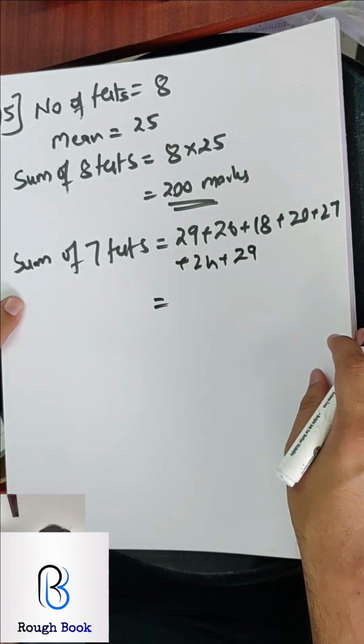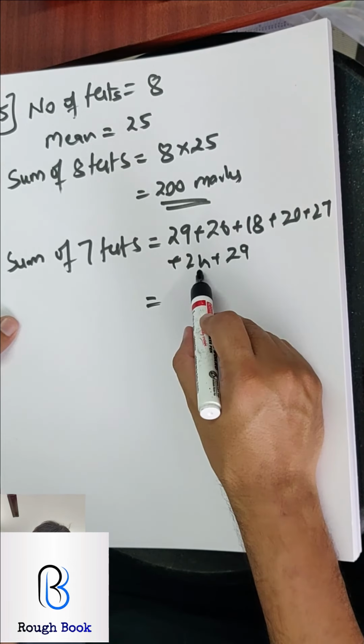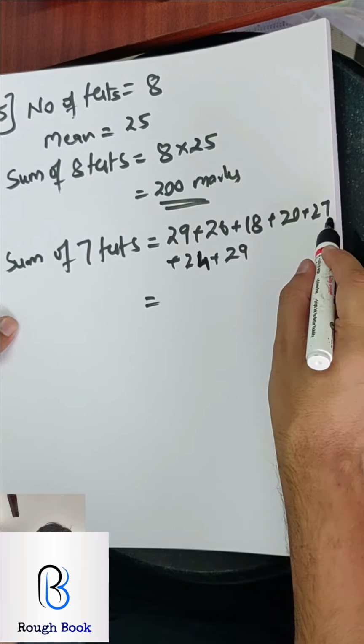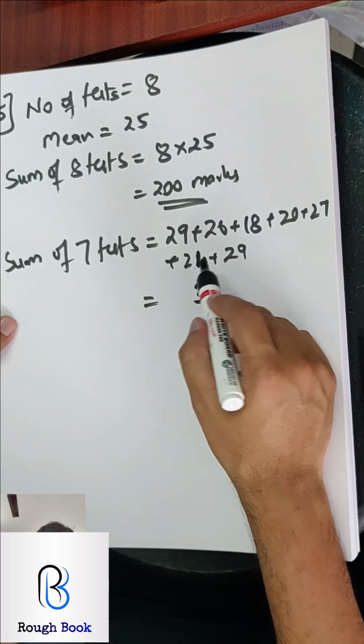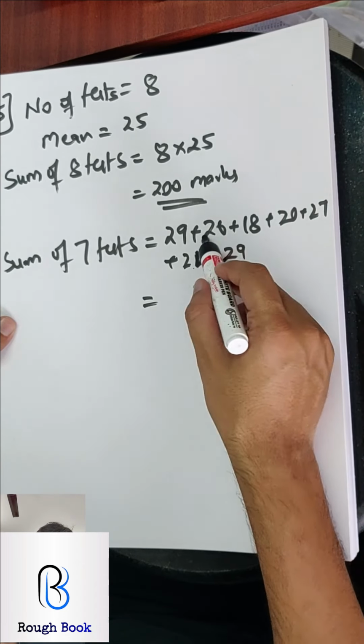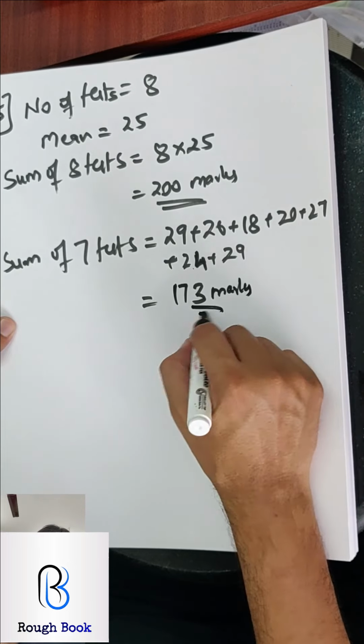So these are the marks for 7 tests. Let's add 1, 2, 3, 4, 5, 6, 7. So 9 plus 4, 13, 13, 20, 28, 34, 43. 4 carried, 4 plus 4, 8, 12, 13, 14, 15, 16, 17. 173 marks.